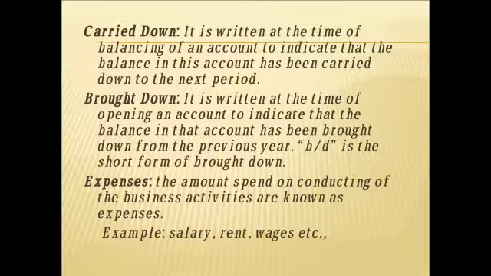Then carried down. Normally while balancing our ledger we are going to use it. While closing our account, balancing account, whatever the difference we'll get in both the sides, debit and credit, we write it as carried down, C bar D we'll write. And brought down means in the next year, beginning of the account, previous year balance we'll record it as brought down balance. So carried down will be used to record closing balance, and brought down will be used for recording opening balance of the accounts.